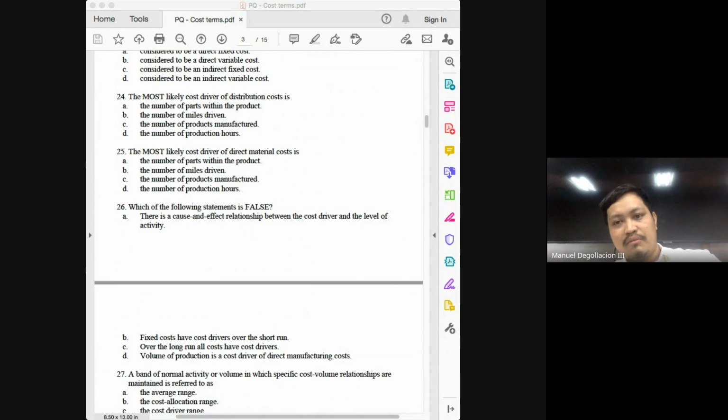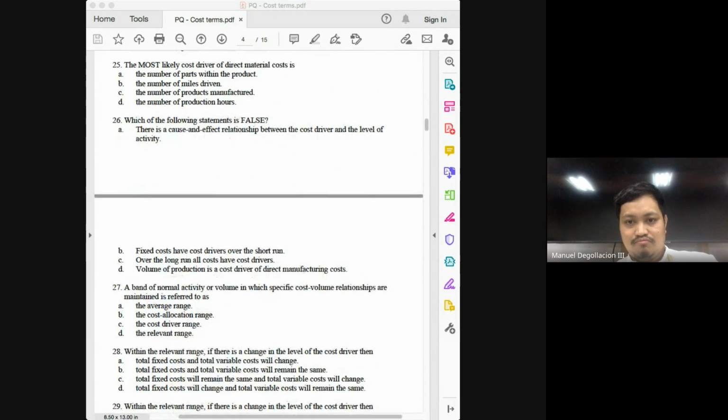If we're talking about direct materials, it should be driven by the level of production. So the best answer here would be letter C. I think that what is being described in letter A is like the number of subcomponents. And for a particular direct material, it should be driven by the amount of use of that material and not the number of materials for each product.